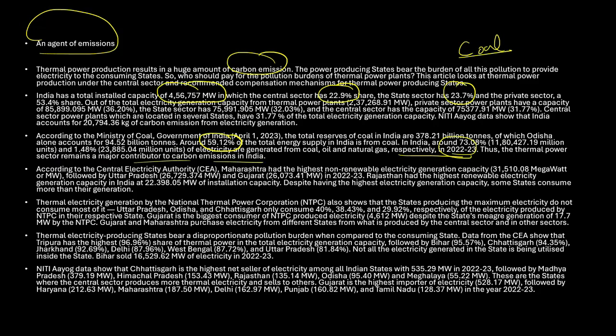So in India, why is there so much carbon dioxide emission? It is because of the coal power plants or thermal power plants. Okay. So this is something that we need to understand. Thermal power is a major contributor of the emission for electricity generation. It's quite understandable from here.